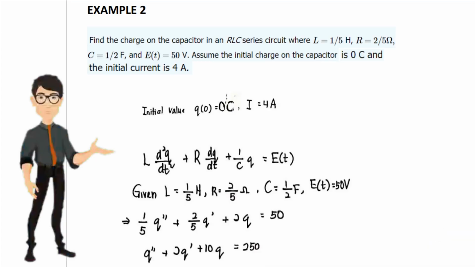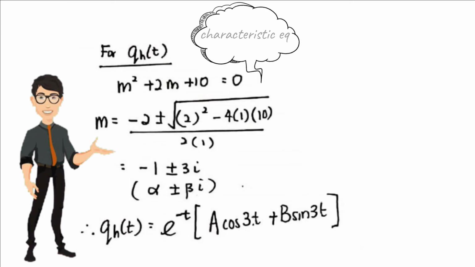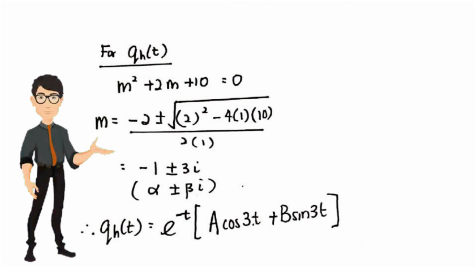Now for example 2, the question is to find the charge on the capacitor in an RC series circuit with given R, C and E with the initial values. From the differential equation, substitute all the values into the differential equation and rearrange to get the second derivative of q plus 2 multiply the first derivative of q plus 10 multiply q equals 250. Then using the characteristic equation to find the value of m. The value of m is minus 1 plus or minus 3i.